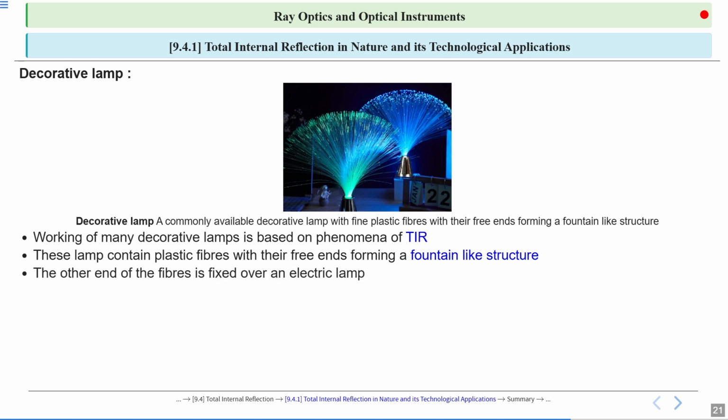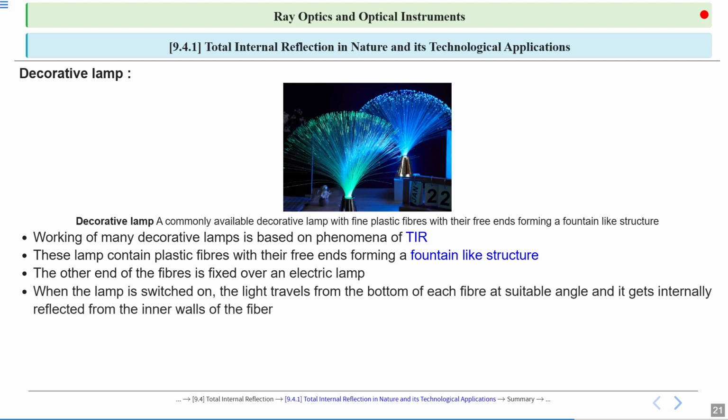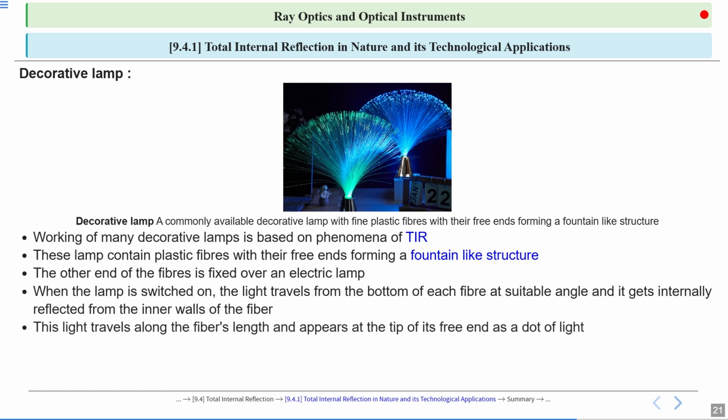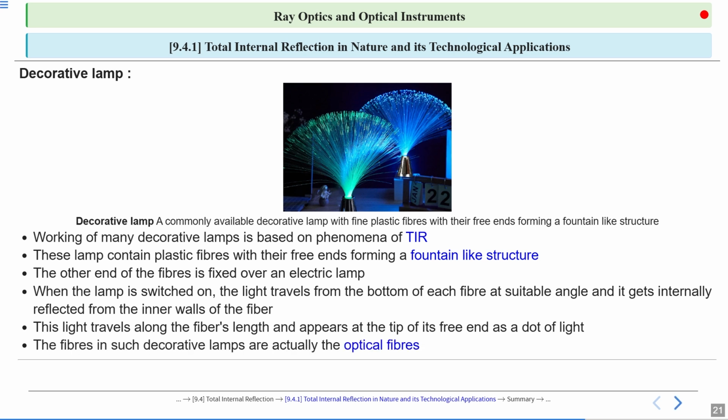The other end of the fibers is fixed over an electrical lamp. When the lamp is switched on, the light travels from the bottom of each fiber at a suitable angle and gets internally reflected from the inner walls of the fiber. This light travels along the fiber's length and appears at the tip of its free end as a dot of light. The fibers in such decorative lamps are actually optical fibers.